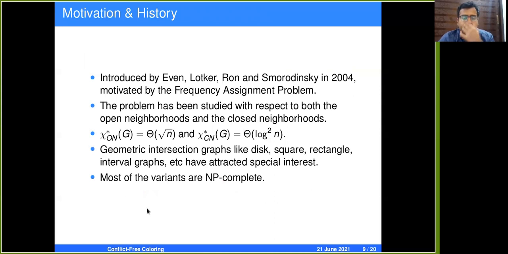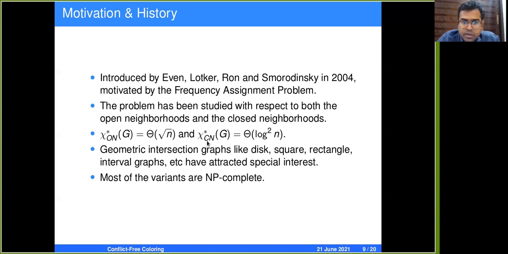So let's look at the motivation. This problem was first introduced by Even, Lotker, Ron, and Smorodinsky in 2004, motivated by the frequency assignment problem. This problem has been widely studied with respect to both the neighborhoods, and root n colors are actually sufficient and sometimes necessary to CF-ON star color a graph. We just saw an example in the previous slide where this bound is tight, where a graph requires root n colors.